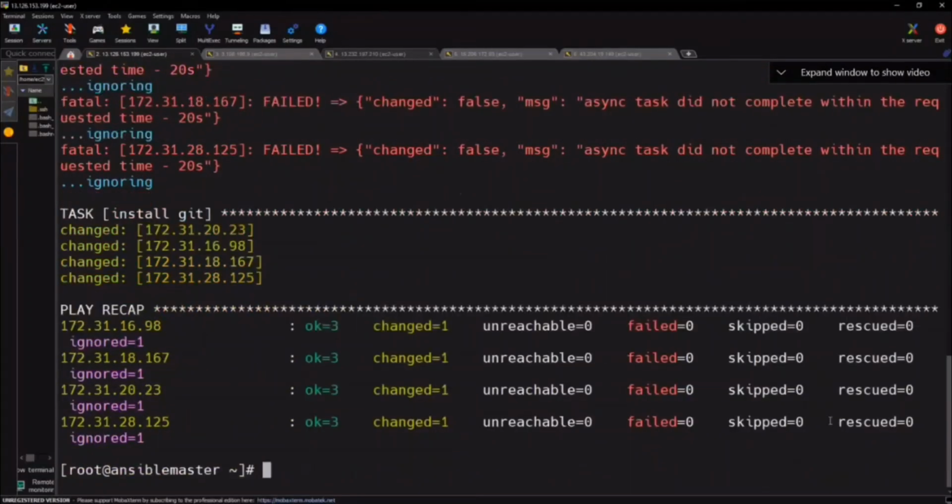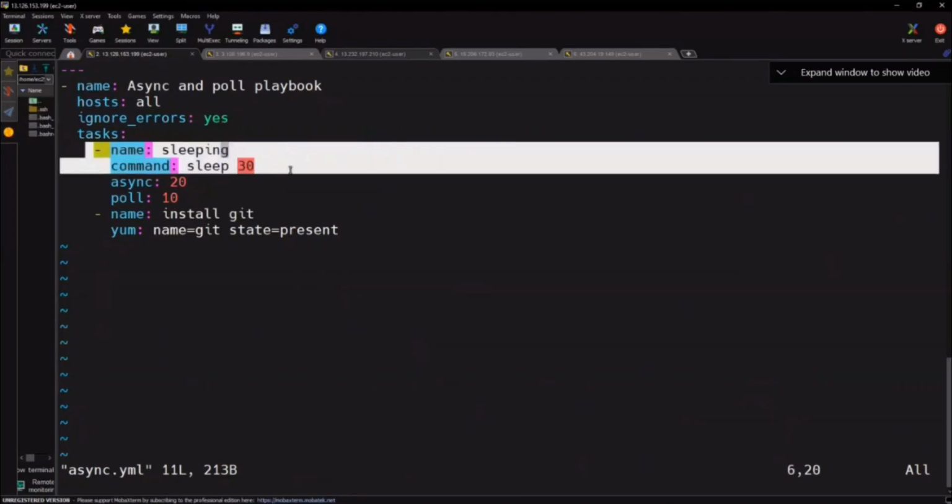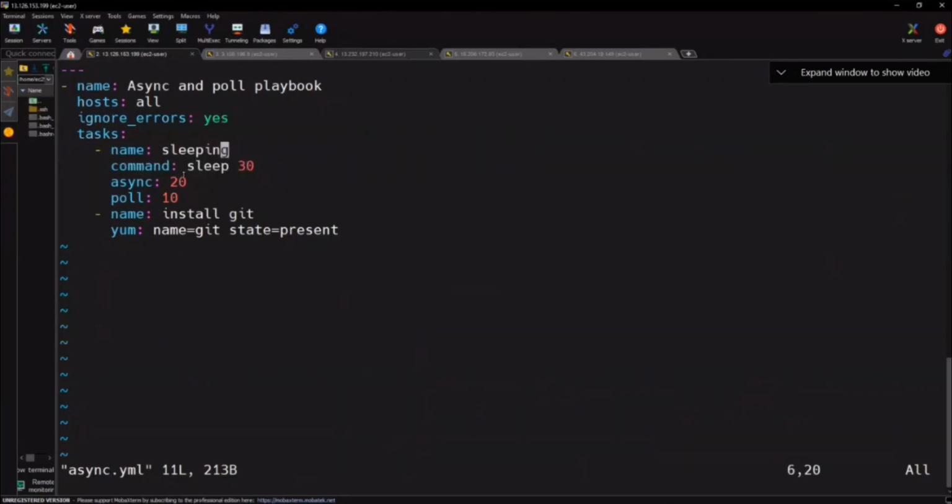So, got it online? Polling will check every 10 seconds whether the task is completed or not. The first task is just sleep here. This is a task, and it's only an example I'm giving. Why did I put sleep 30 here? That's an example I'm putting.